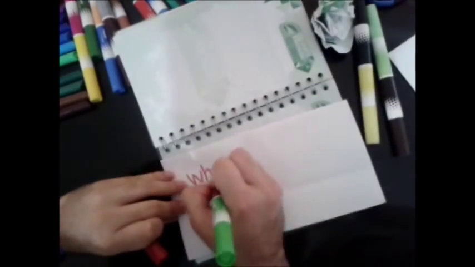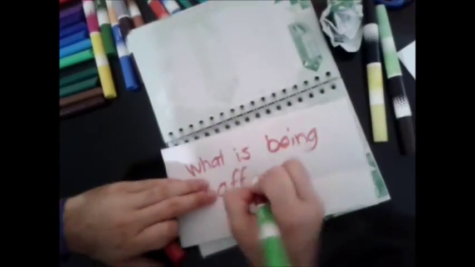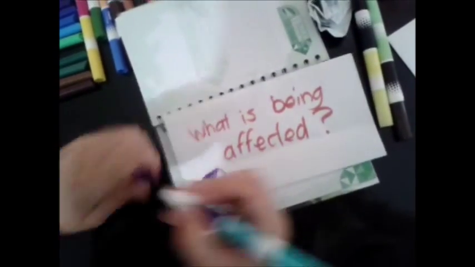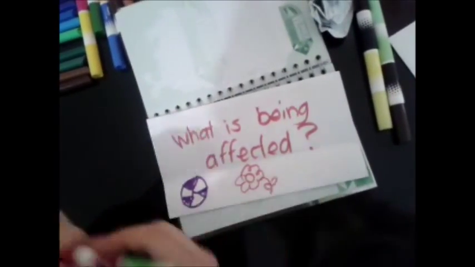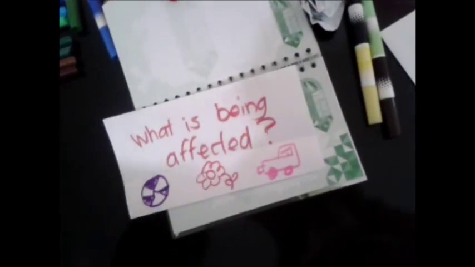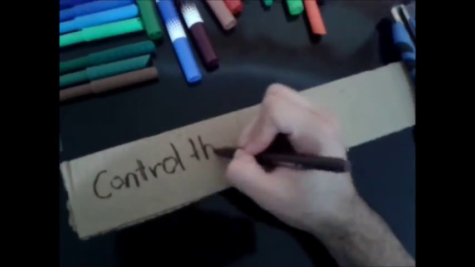The third one is identify the noun. You will ask this question: what is being affected? That could be a thing, whatever it is. And the most important thing is to control the tense with the verb to be.